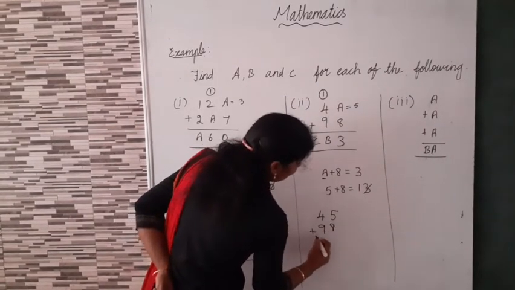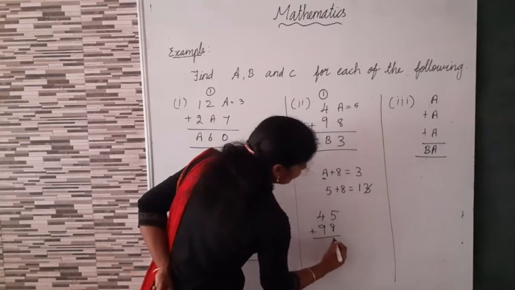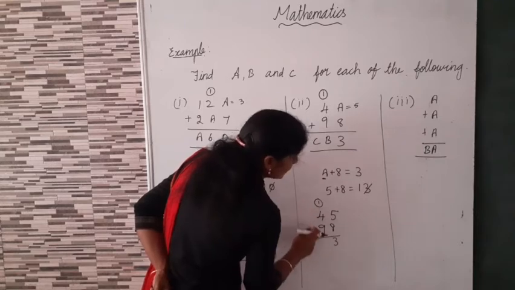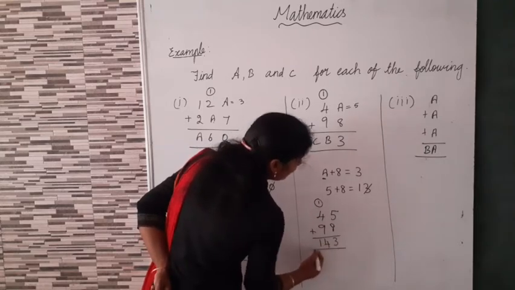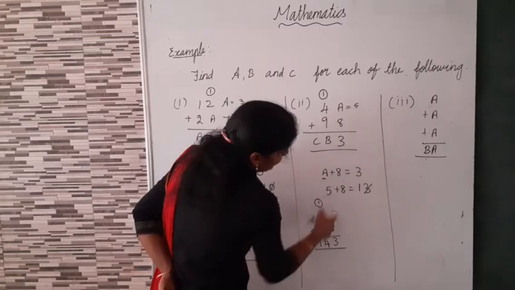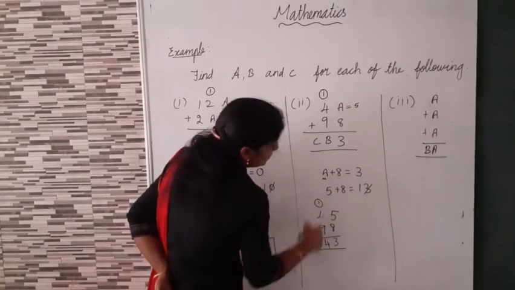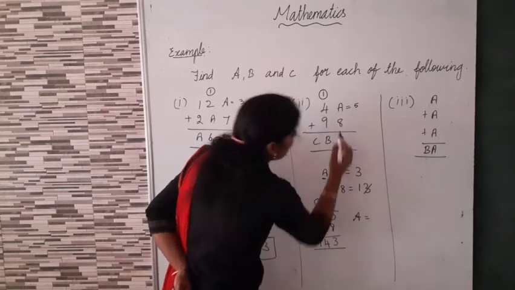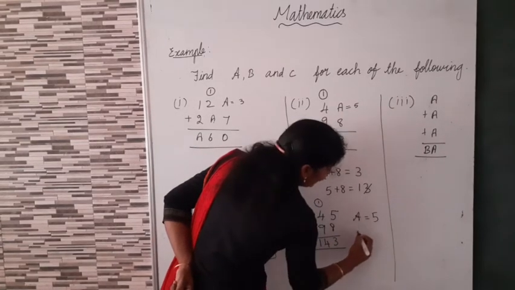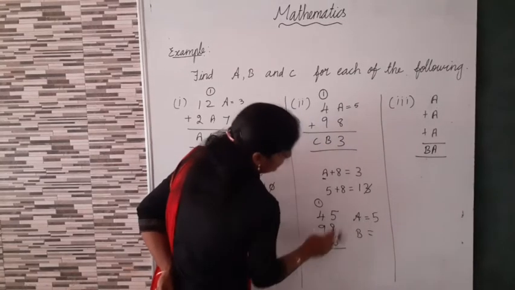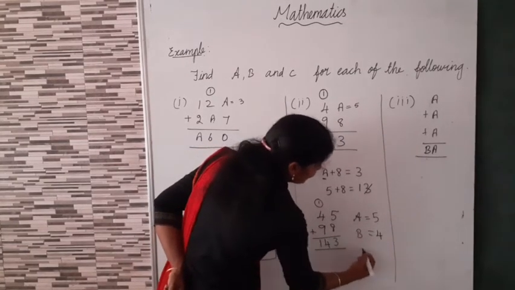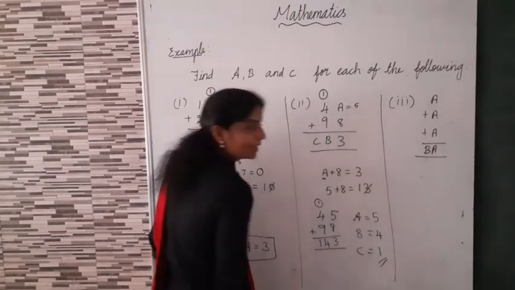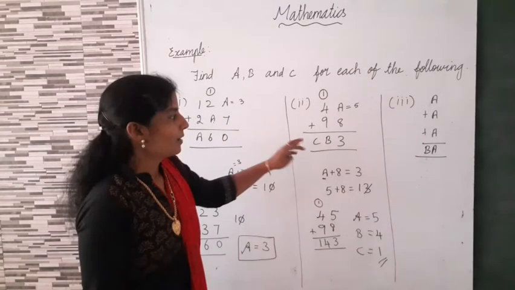Now we can add. 5 plus 8 is 13. 1 balance. 5 plus 9 means 14. Now here B equal to 4, C equal to 1. Isn't it? What's the value of A? A equal to 5. Then B equal to tens place 4. Then C is equal to 1. Clear? Are you clear? Okay.